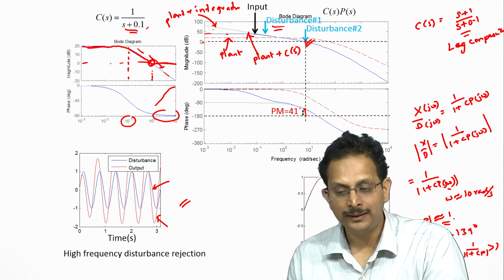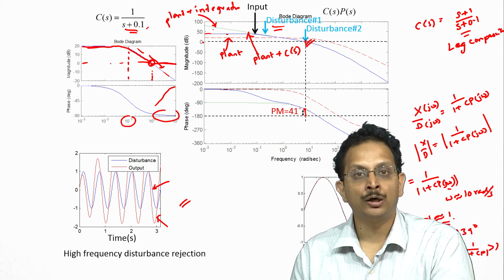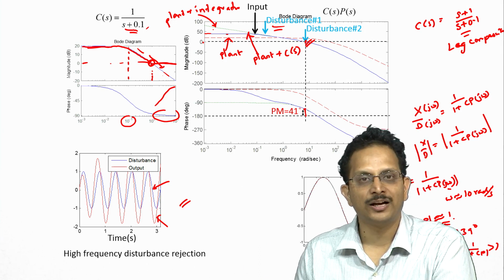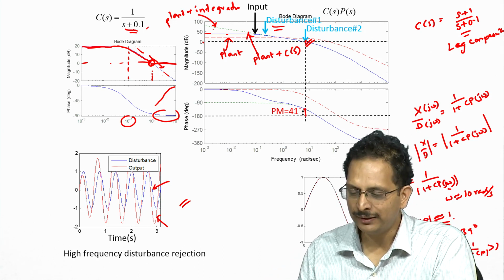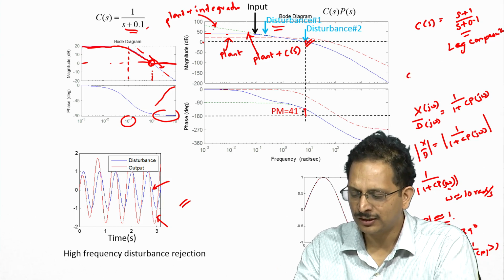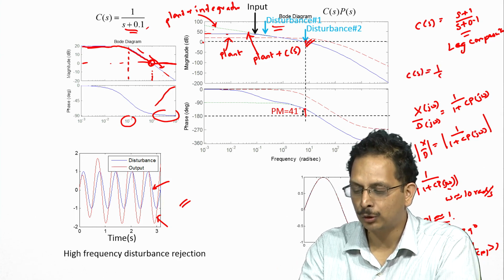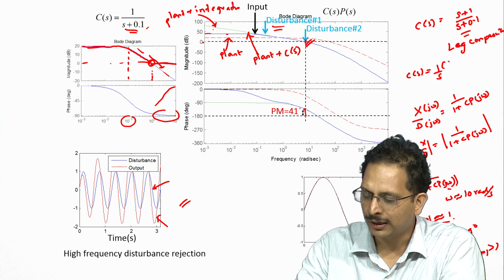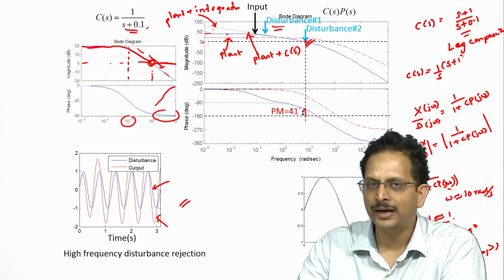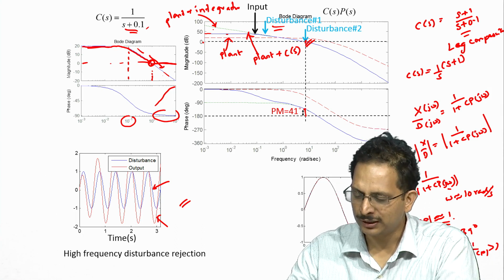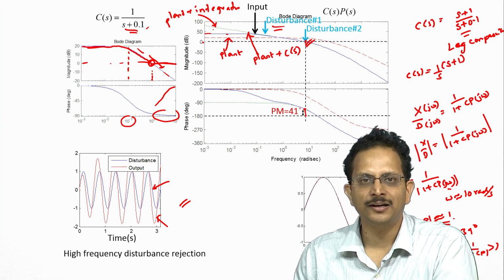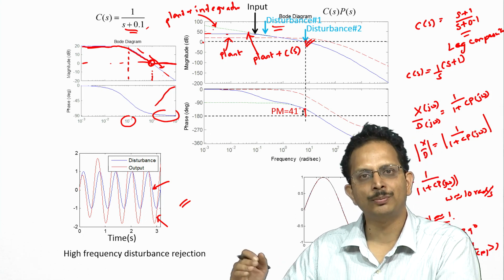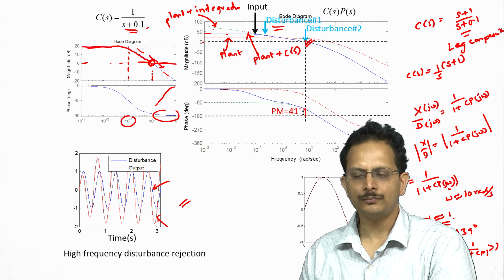One could alternately go with a PI controller as well. So instead of having 1 by s plus 0.1 as the controller that we would modify, we could choose to have C of s equal to 1 by s as the controller that we would modify, or in other words we would introduce a 0 at 1 radian per second, so that the integrator here does not attenuate the gain of the open loop system for frequencies beyond 1 radian per second.